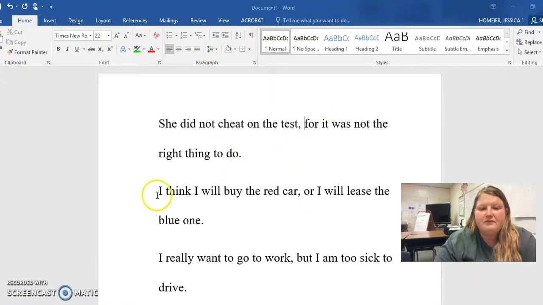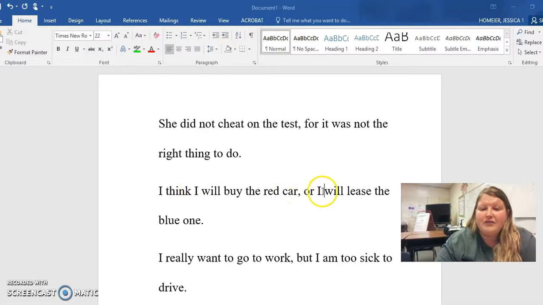All right? The next one says, I think I will buy the red car or I will lease the blue one. So the subject in this one is I. And what did I do? Think I will buy a red car. That's a complete sentence. Let's check the other side. I will lease the blue one. I is the subject again, or the noun. And what will I do? I will lease the blue one. So I have a subject and a predicate in each one, or a noun and a verb in each one.